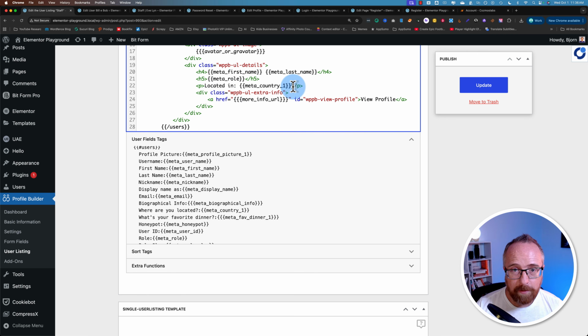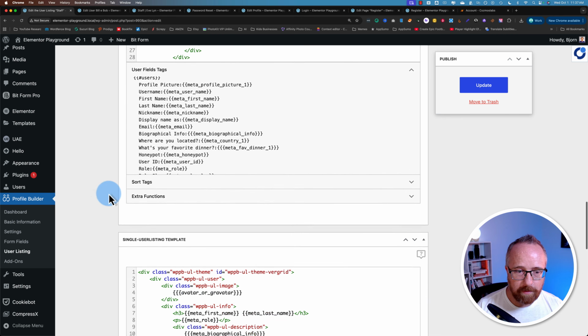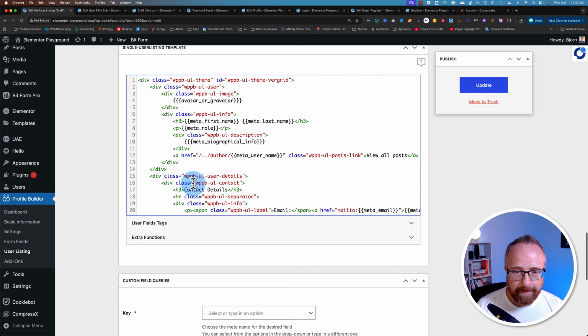So that's going to say located in right below their profile picture when you hover, and that little info card pops up. It's going to show located in. Let's add their favorite food in there too. My fave food is, copy this. Boom. Done. Let's add this to their single listings page as well.